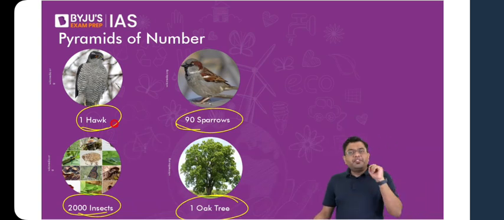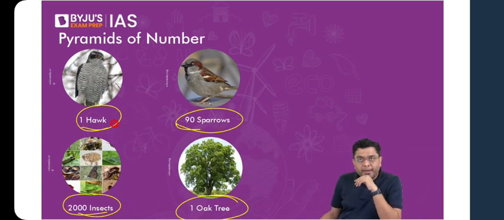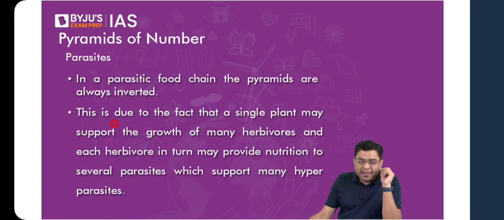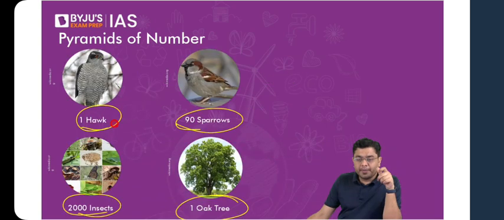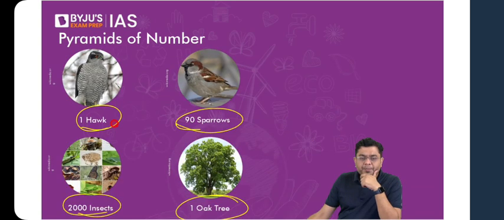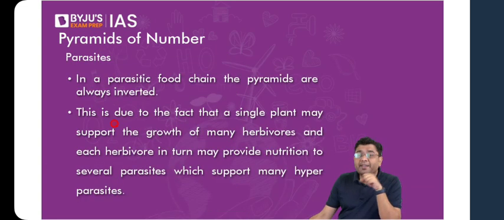How is it so, or in what scenario? So when we talk about an ecosystem where we talk about, let's say, parasites, that is where you will observe that this is one of those ecosystems where the pyramid of number is inverted. Okay, this is the previous slide. Now, coming to the pyramid of numbers in the case of parasitic community. So when you talk about the parasites, in those cases, you will have the pyramid of numbers to be inverted.